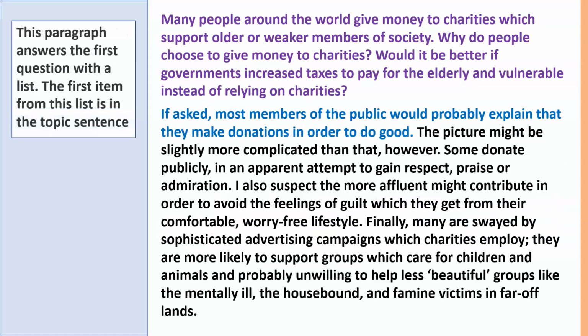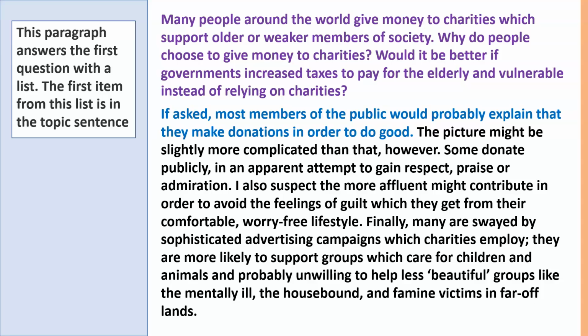Turning to the first main paragraph, and this paragraph answers the first question with a list, and the first item from this list is in the topic sentence. So this is slightly unusual, but quite a nice way to form your paragraph. So this topic sentence is, if asked, most members of the public would probably explain that they make donations in order to do good.